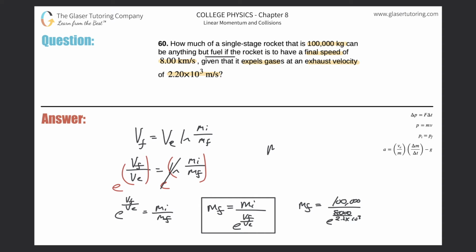Okay, and what do we get? Let's see: 100,000 divided by e to the 8,000 divided by 2.2 times 10 to the 3. And there we have it. Considering sig figs, we got 2.63 times 10 to the third, and that is in kilograms. So that is the actual mass of the rocket. The difference between the 100,000 kilograms and the final mass here would have been the fuel amount if they had asked for that.